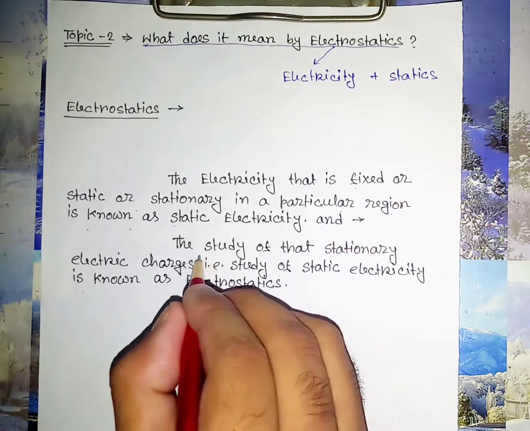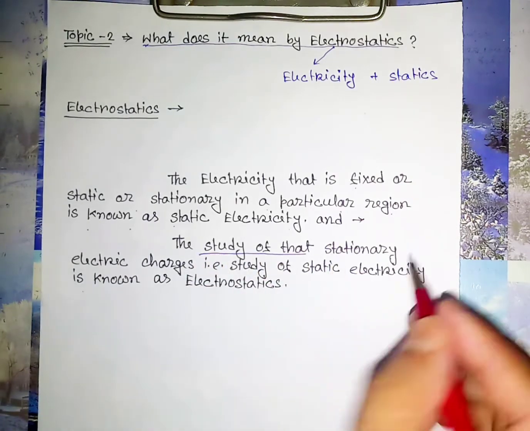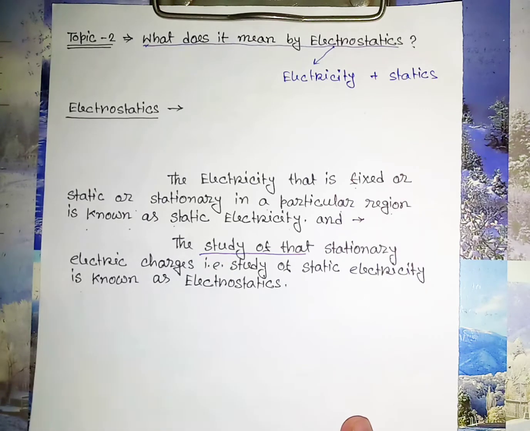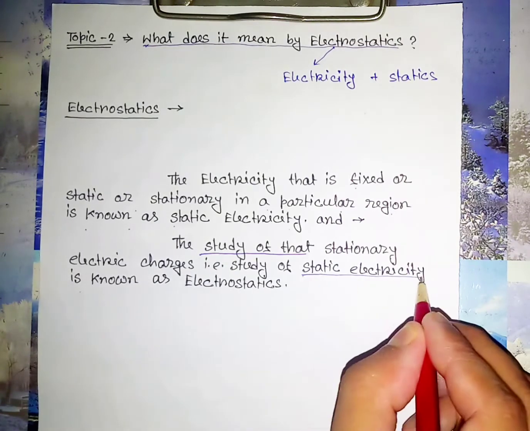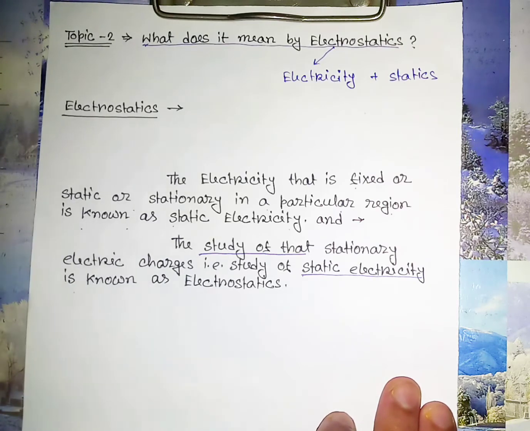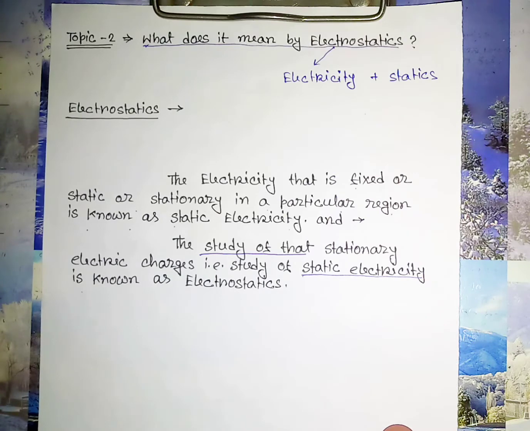The study of that stationary electricity, that means the study of static electricity, is known as electrostatics. So, the word electrostatics defines the area of study under which the study of static electricity is performed.